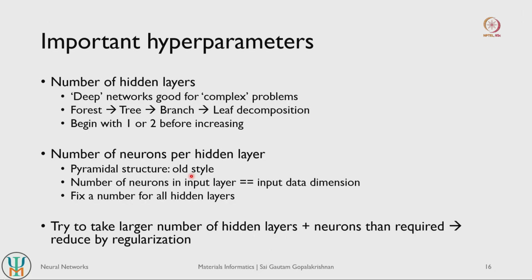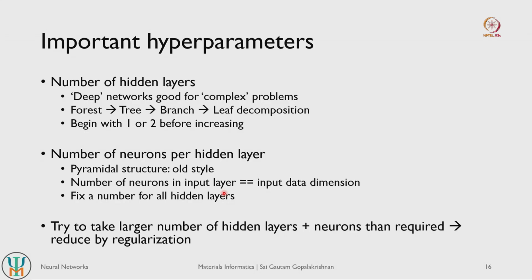So the lower layers, the layers that are close to the input nodes, would have more neurons, and as you get closer and closer to the output, you will have fewer and fewer neurons. If you visualize the neural network from down to up, where down is the input layer and up is the output layer, it looks like a pyramid. So this was referred to as a pyramidal structure, and the pyramidal structure is a fairly old way of designing neural networks.